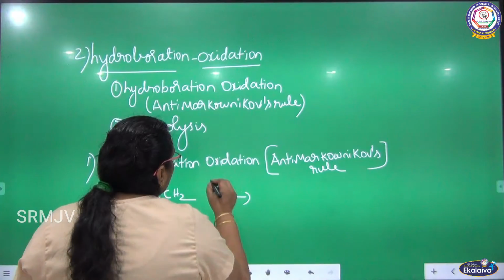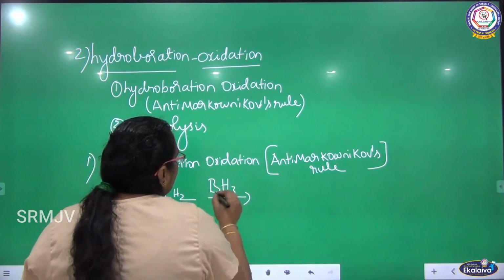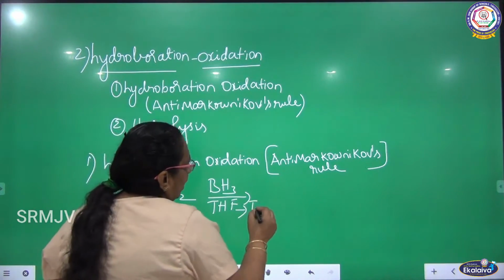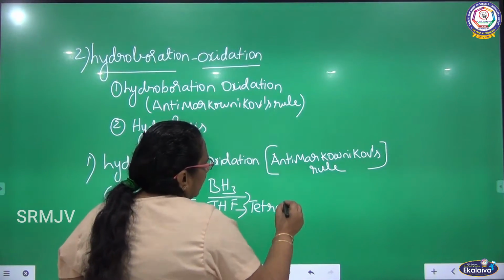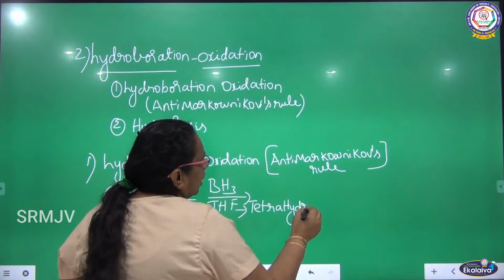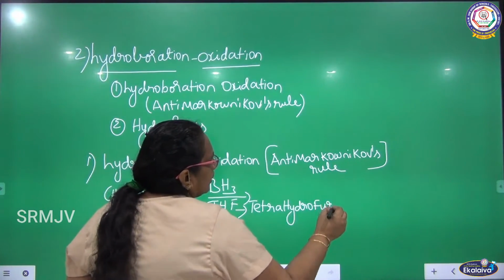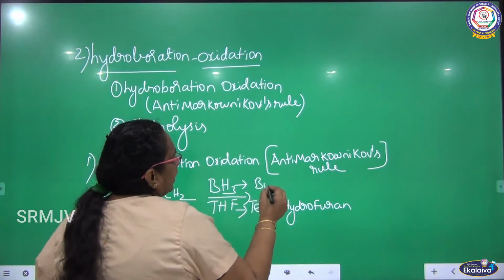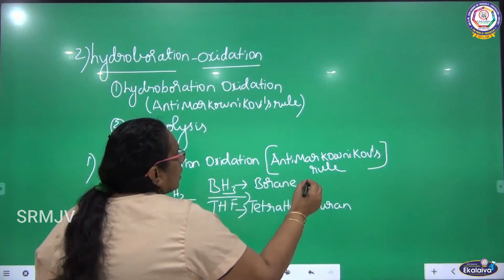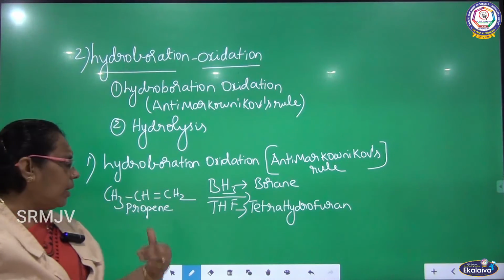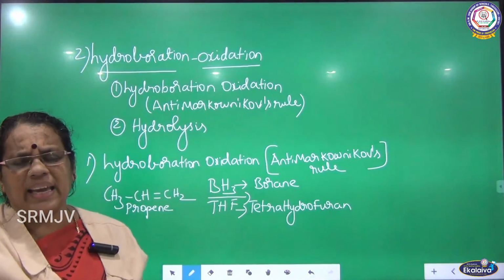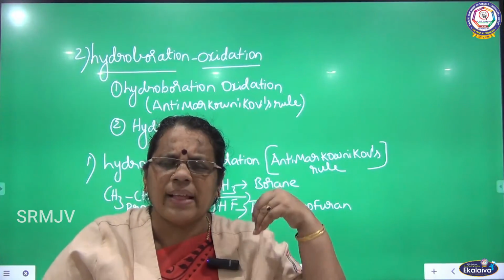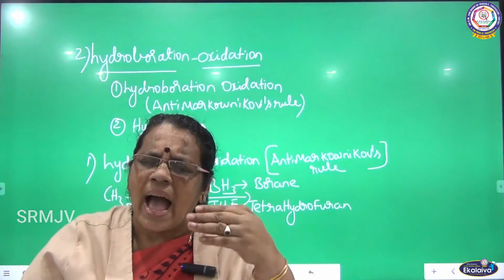What is borane? BH3, in the presence of THF. What is THF? Tetrahydrofuran. What is this BH3? Borane. Addition of borane to an unsymmetrical alkene. What is the first step? Hydroboration oxidation. What is the rule we are going to follow here?